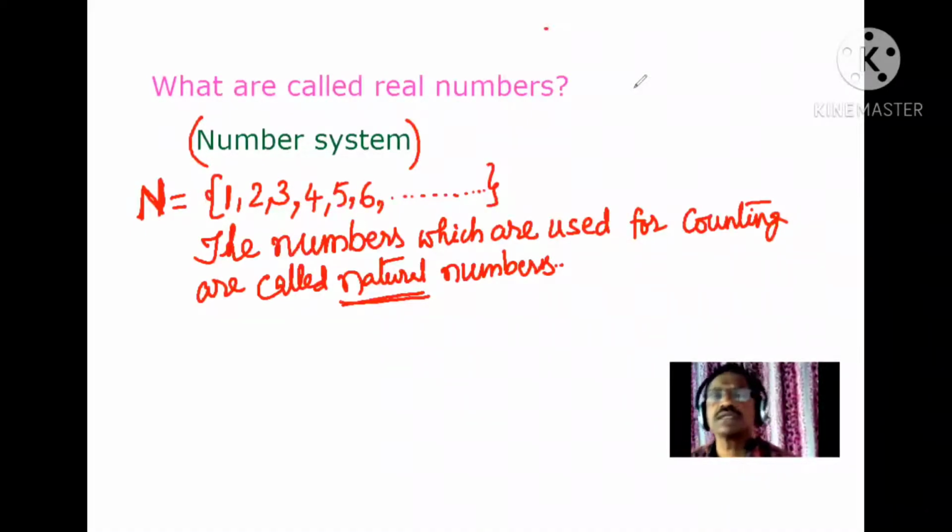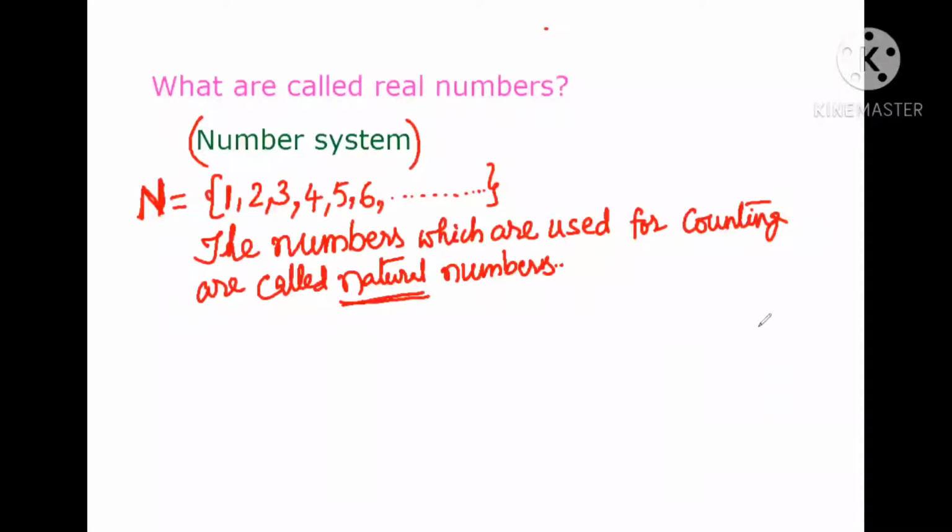In this class, we revise the concept of real numbers. In previous classes, we have learned natural numbers, whole numbers, integers, quotient numbers, that means rational numbers, and irrational numbers. All these numbers are included in the number system. So, let us revise the definition of real numbers in detail.